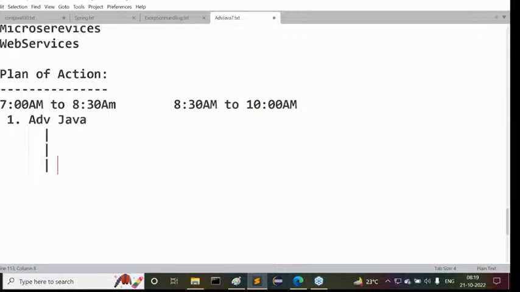After a few days, after a few concepts in advanced Java, after completion of JDBC, when I'm in the middle of the servlets, almost in the half of advanced Java, I will start the Spring framework. At what time? 8:30. Understand my point? Now Spring framework is going on here. Spring framework is going to be going on here.